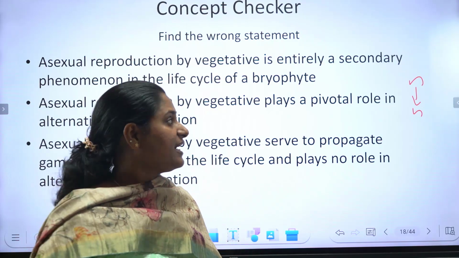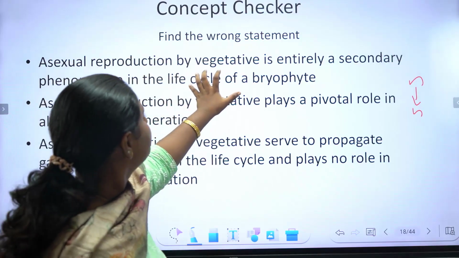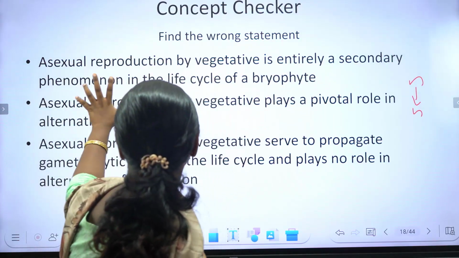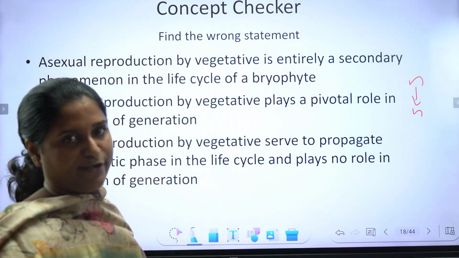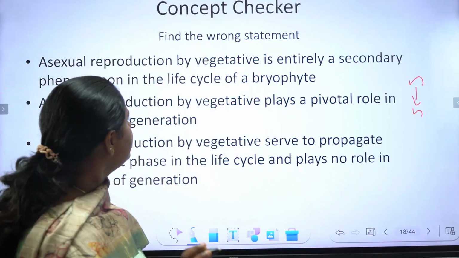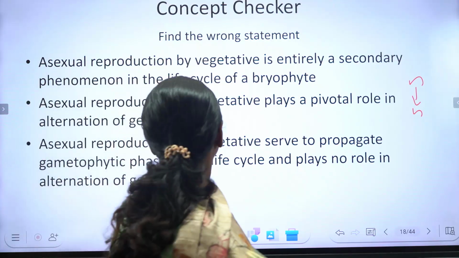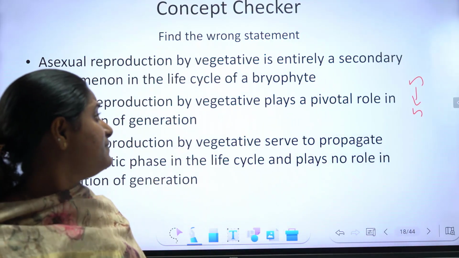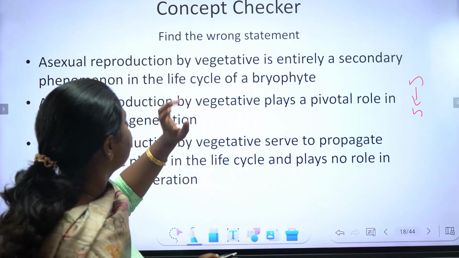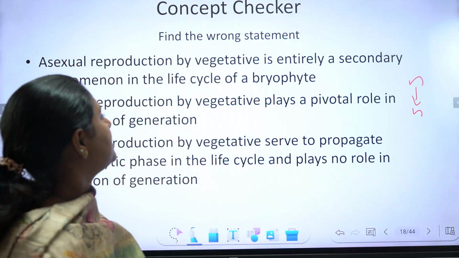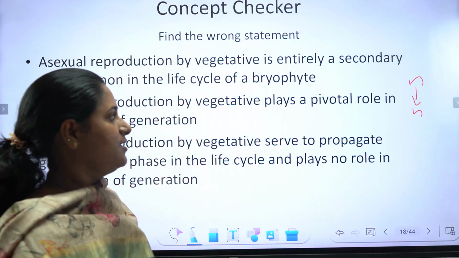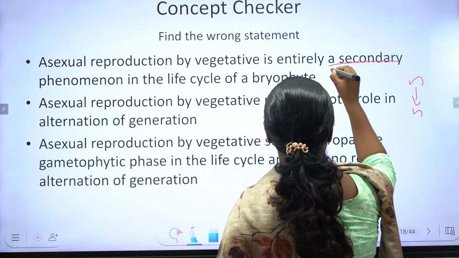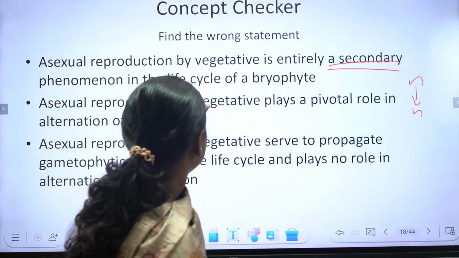First option: asexual reproduction by vegetative means is entirely a secondary phenomenon in the life cycle of a bryophyte. Is this a secondary phenomenon in the life cycle of a bryophyte? Asexual reproduction by vegetative means is entirely a secondary phenomenon in the life cycle of a bryophyte. Correct. This is a secondary phenomenon in the life cycle.